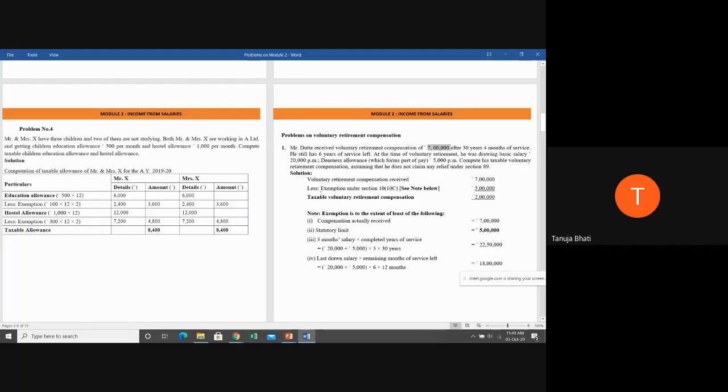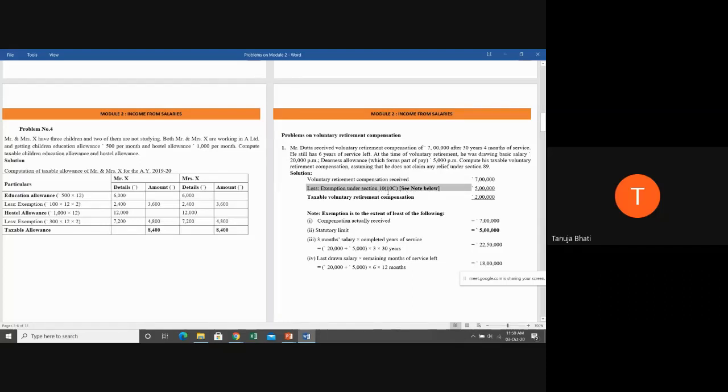So what is the taxable voluntary retirement compensation? Let us see. What is the voluntary retirement compensation he is receiving? 7 lakh, less exemption under section 10, subsection 10C. The presentation is up to you. Either you can calculate the exemption here itself, or you can show it in the working note.